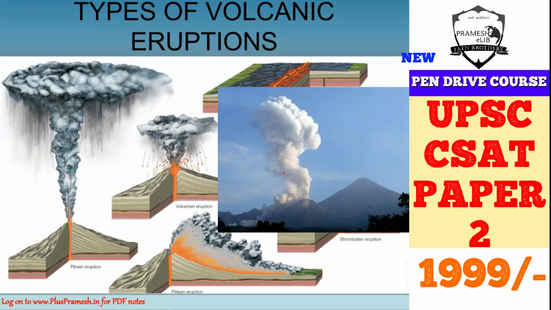And you can see that the Vulcanian eruption is throwing out clouds of hot ash, gas and rock in the air. So this is an example of a Vulcanian eruption.